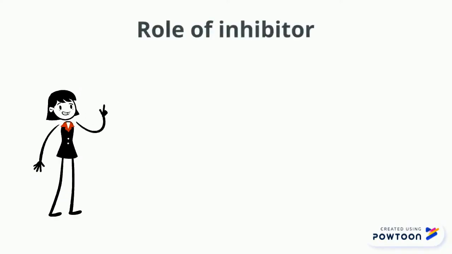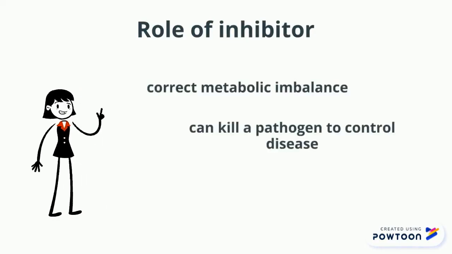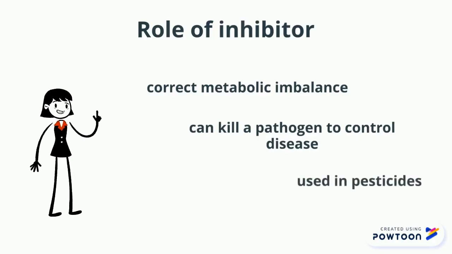So, what is inhibitor for? Inhibitor can correct metabolic imbalance, can kill a pathogen to control disease, and is used in pesticide.